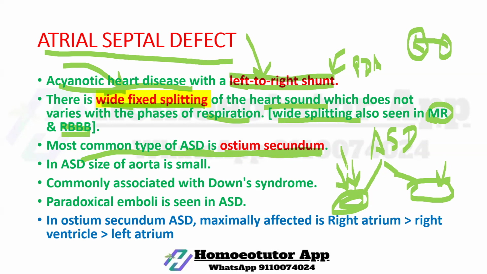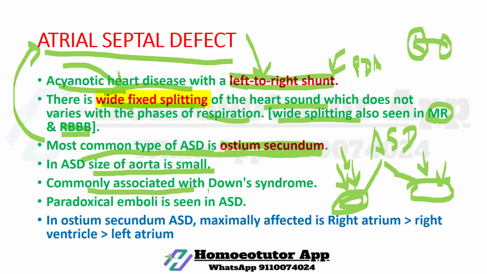The ostium primum appears first and the ostium secundum appears after the first. But if the ostium secundum doesn't close, in that case atrial septal defect is seen. In ASD, the size of the aorta is small.